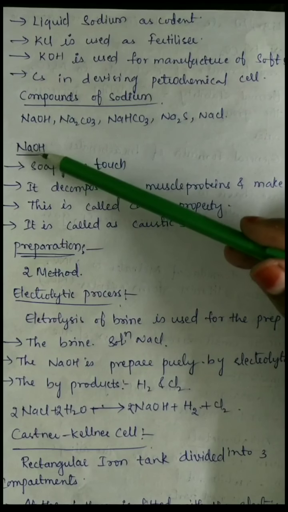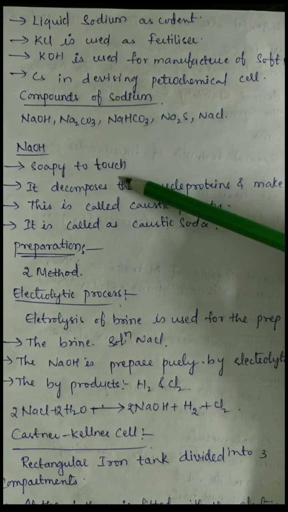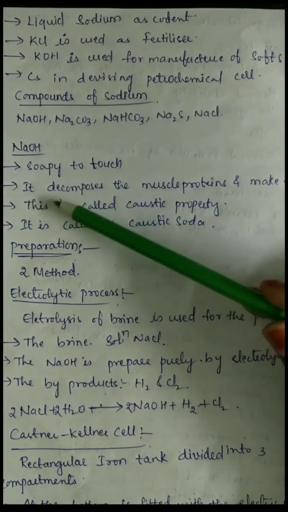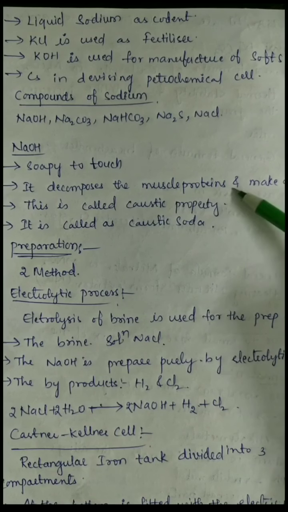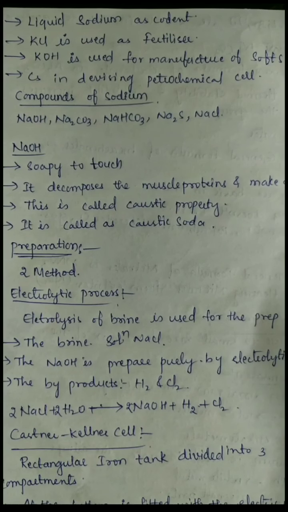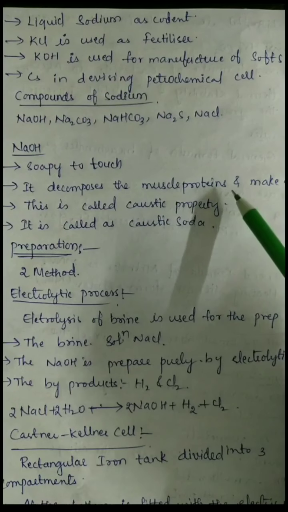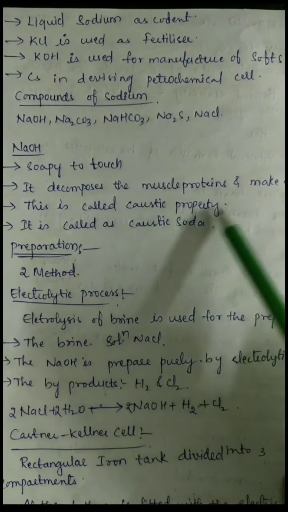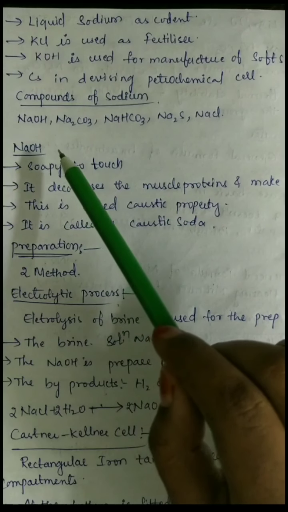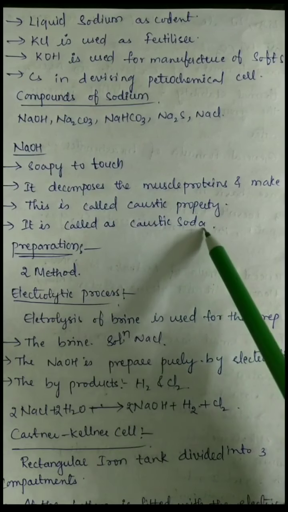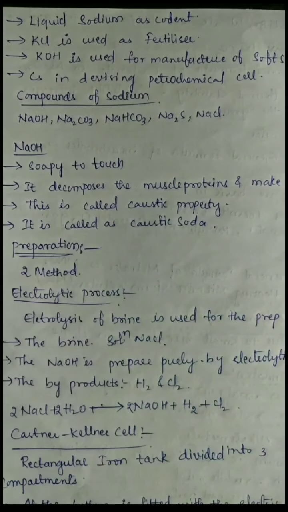The first one is sodium hydroxide. The sodium hydroxide is soapy to touch, and it decomposes the muscle proteins and makes a pulp. The decomposition of the muscle protein and making it into pulp, this property is called caustic property. So usually the sodium hydroxide is called caustic soda because of this caustic property.